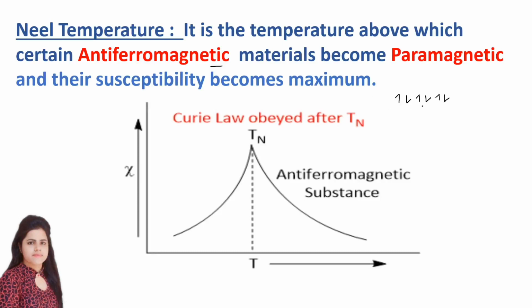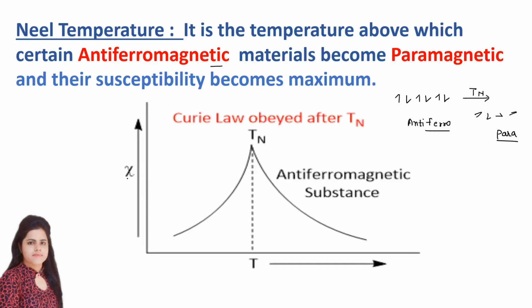If one is upward, then another will be in downward direction. And after this point Tn, meaning your Néel temperature, now they are becoming disordered. Disordered means, as I already told you, they can be in any direction. So here your antiferromagnetic material is becoming paramagnetic material.